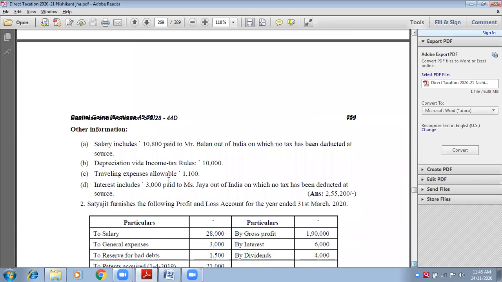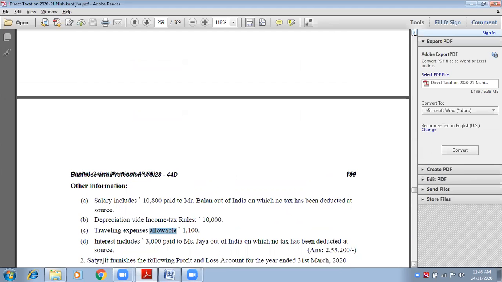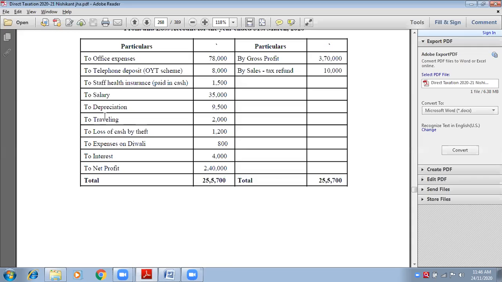We will allow it once we come to that section. Okay. Next, traveling expenses allowable. See, the word allowable is very, very important. Once it is allowable, the first step is to disallow the whole expense that is given in the PNL. What is the traveling expenses in the PNL? 2,000, ma'am.